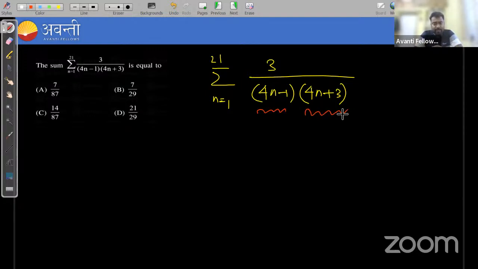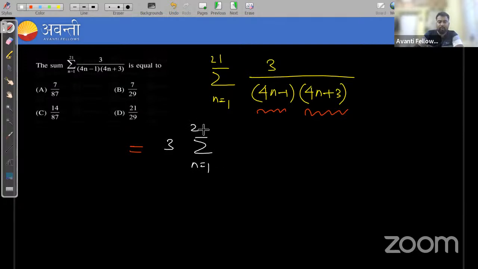If we subtract 4n minus 1 minus 4n plus 3, or 4n plus 3 minus 4n minus 1, what are we getting? We are getting 4, right? But in the numerator, we are having 3. So take this 3 outside first. This will be problematic.